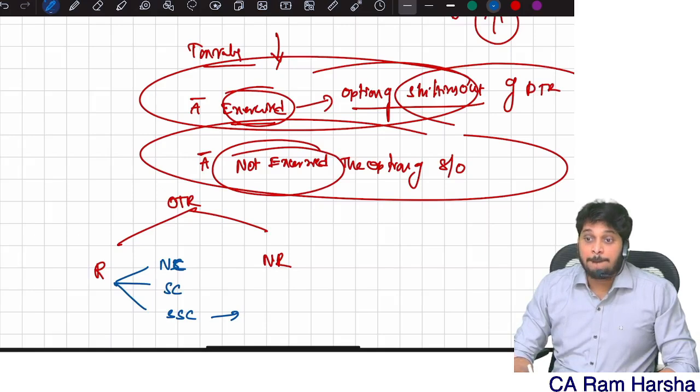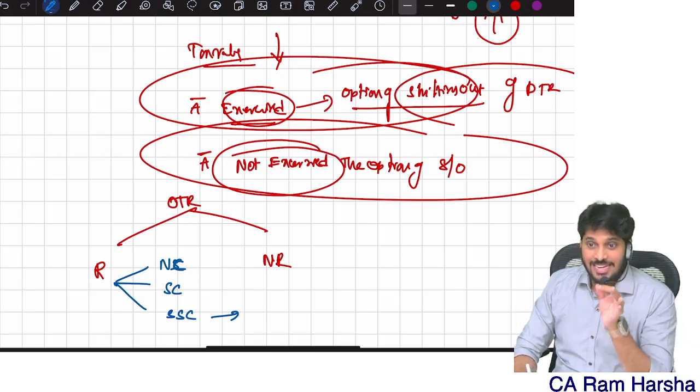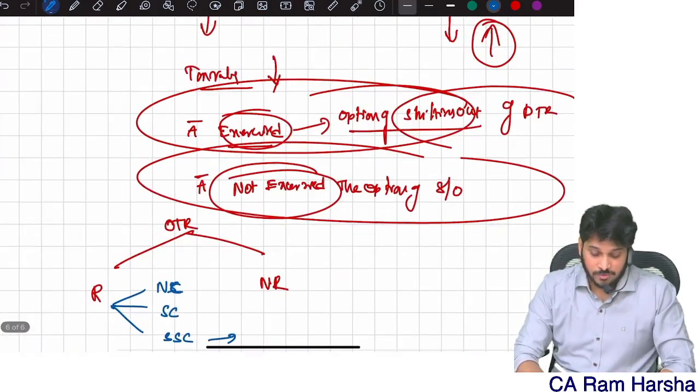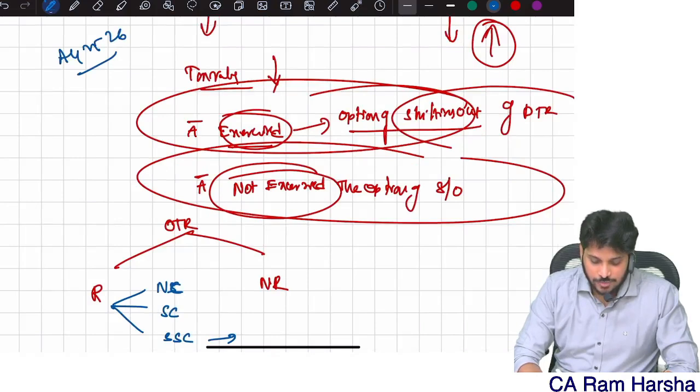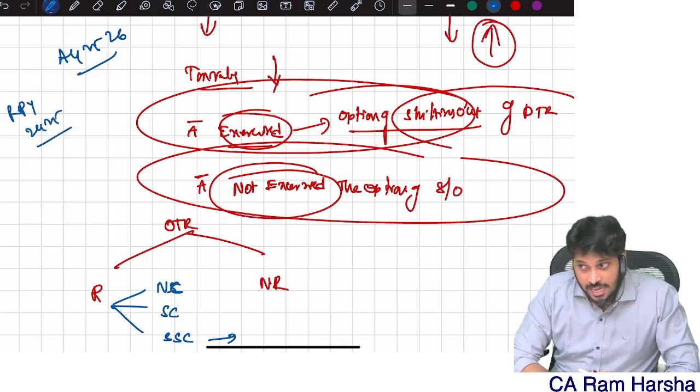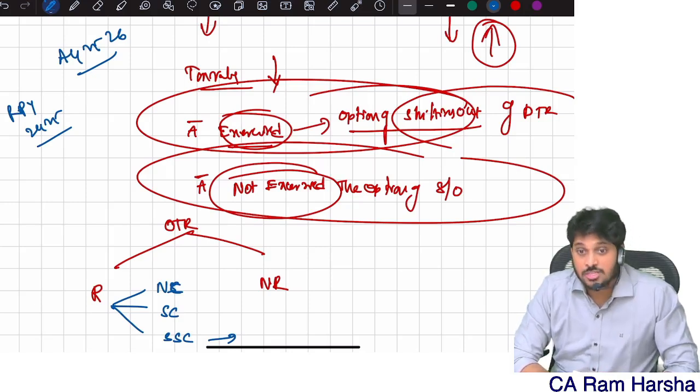You have completed 80 years of age by 31st March of the relevant previous year. Okay, fine. Again, one more word. Assessment year 25-26, what is the relevant previous year? Relevant previous year is 24-25. Now onwards, in the entire discussion, I will not use the word previous year simply. I will use the word relevant previous year.